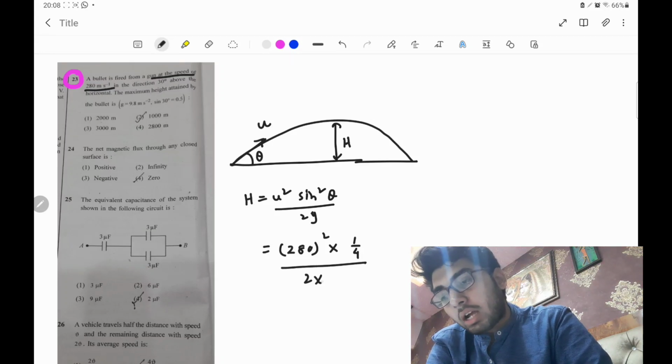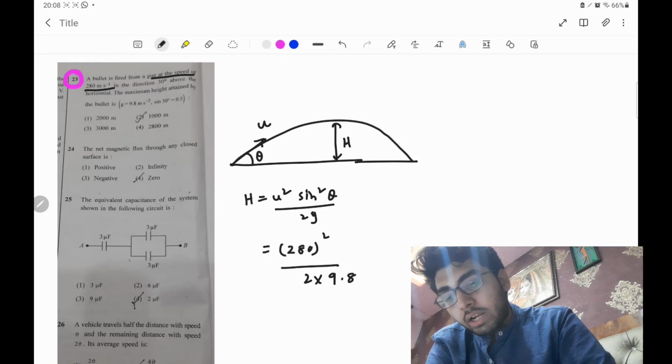2 into, you have been asked to put the value 9.8. Okay, so I am just putting 4 here directly. So it is coming out to be how much? 280 multiplied by 280 into 2 into 9.8 into 4.